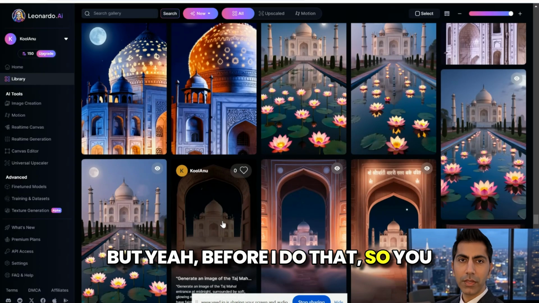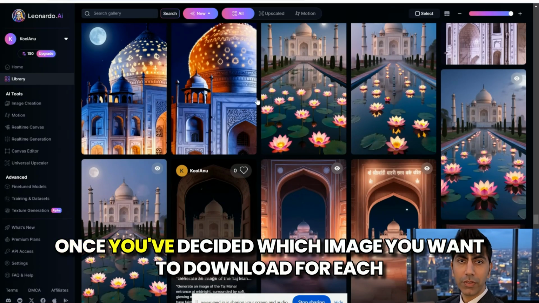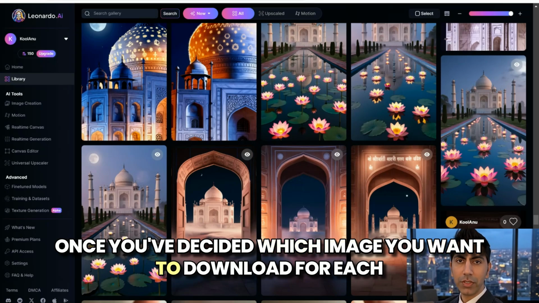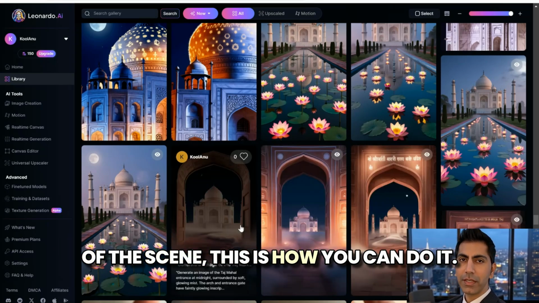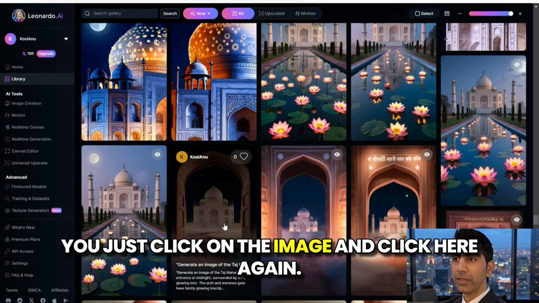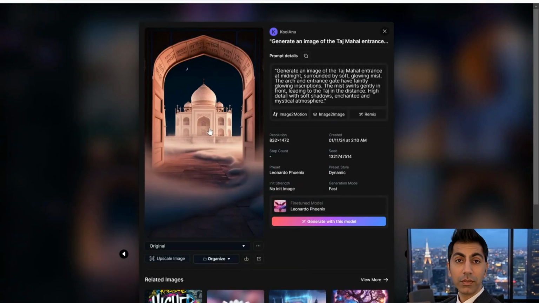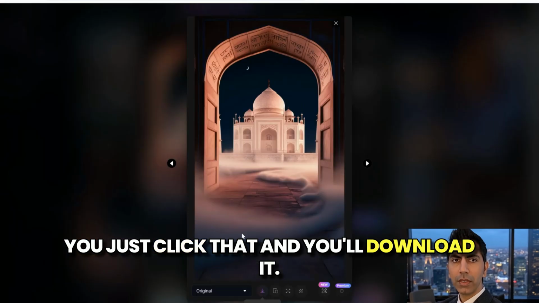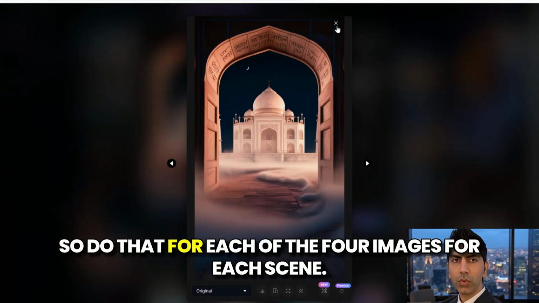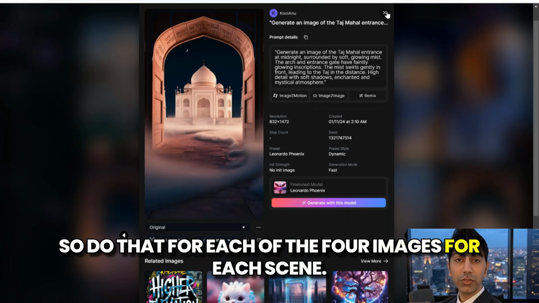But yeah, before I do that, you just click on the image you want. Once you've decided which image you want to download for each of the scenes, this is how you can do it. You just click on the image and click here again. You just click that and you'll download it. So do that for each of the 4 images for each scene.